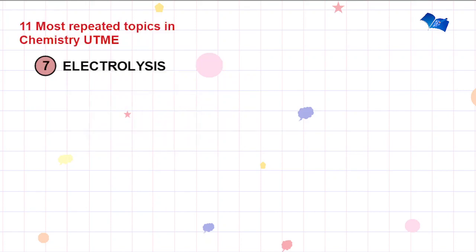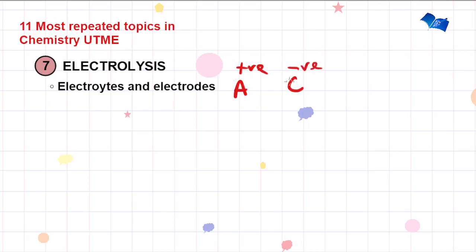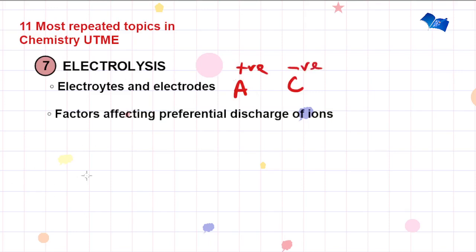We have the next topic, electrolysis, a very interesting topic. Under this, you're expected to look at electrolytes and electrodes. Of course, we have the strong and the weak electrolytes, and for the electrodes, we have the anode, which is positive, and the cathode, which is the negative electrode. You're also expected to look at factors affecting preferential discharge of ions.